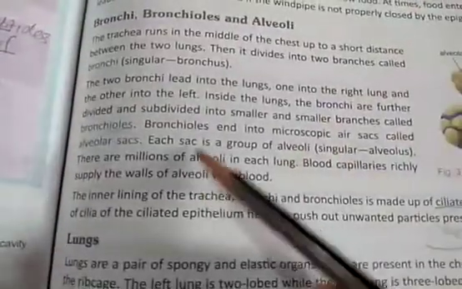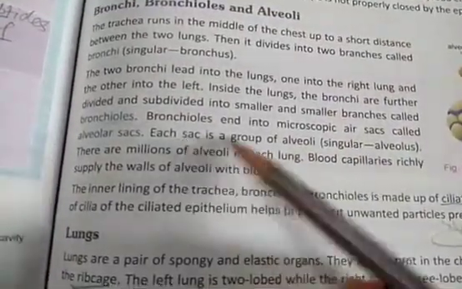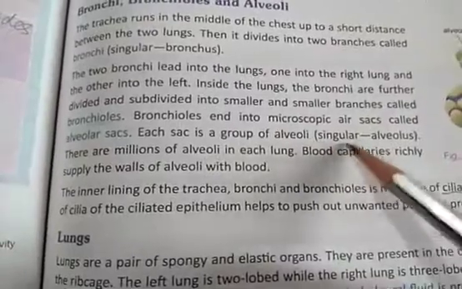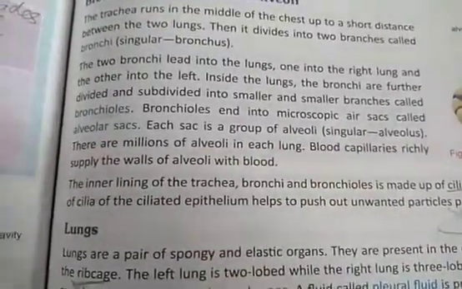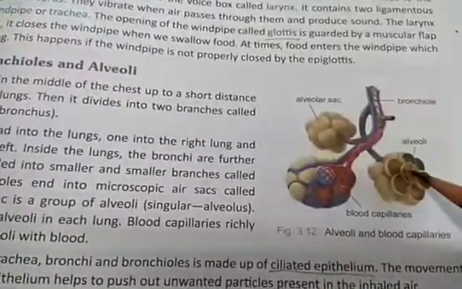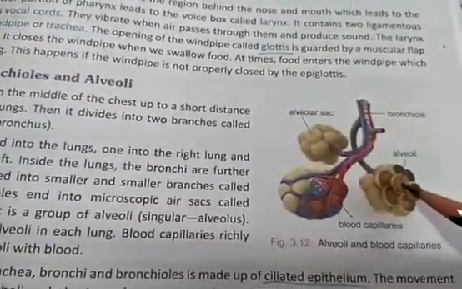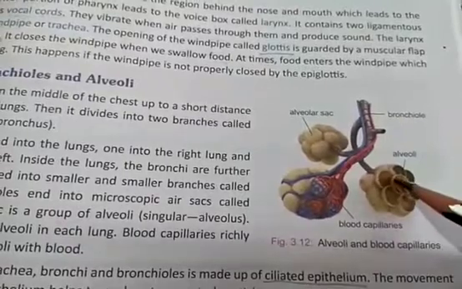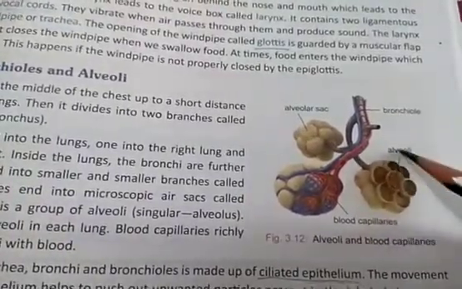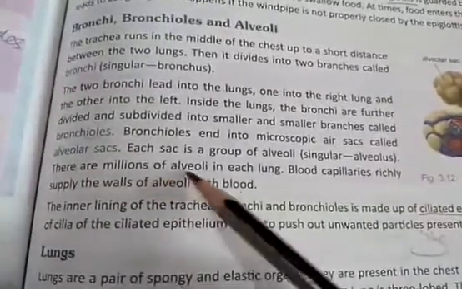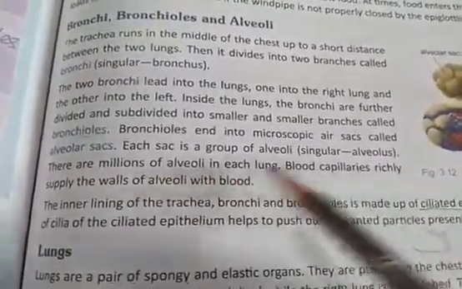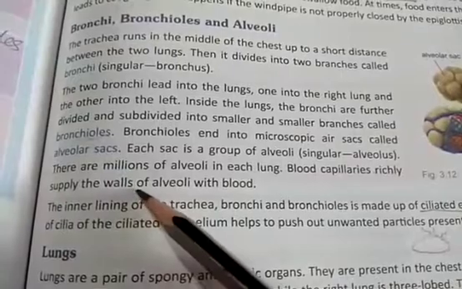So each sac is a group of alveoli, singular alveolus. There are millions of alveoli in each lung. So they have shown you the cut open view of the alveolar sac. Very small fine structures are there, and they are called alveoli. There are millions of alveoli in each lung, and blood capillaries richly supply the walls of the alveoli with blood.